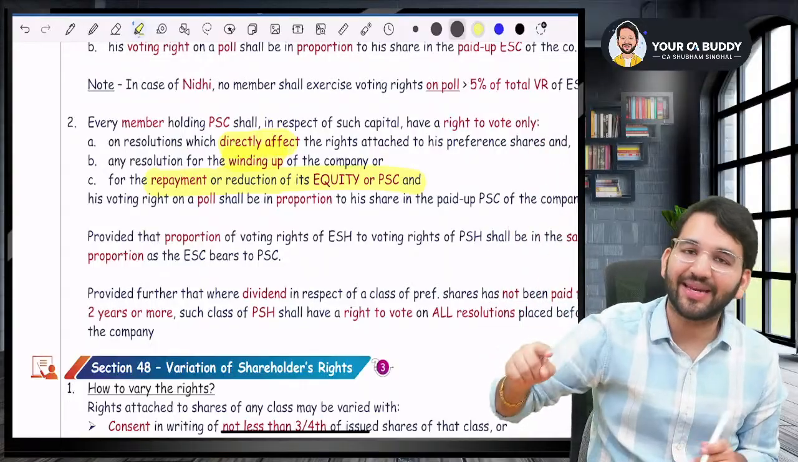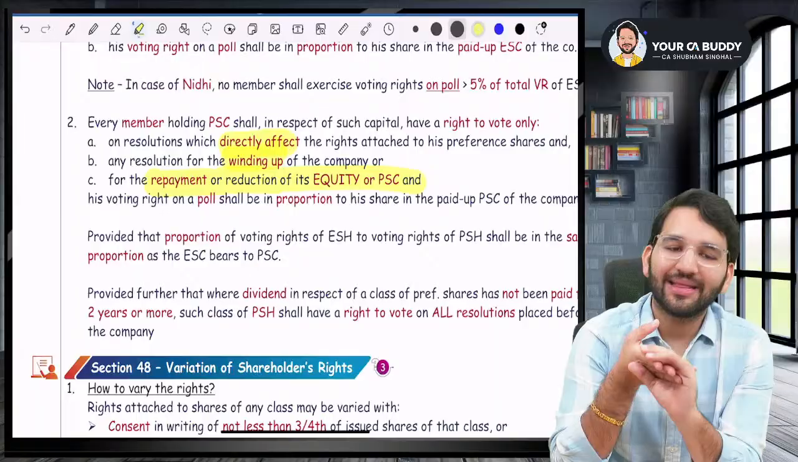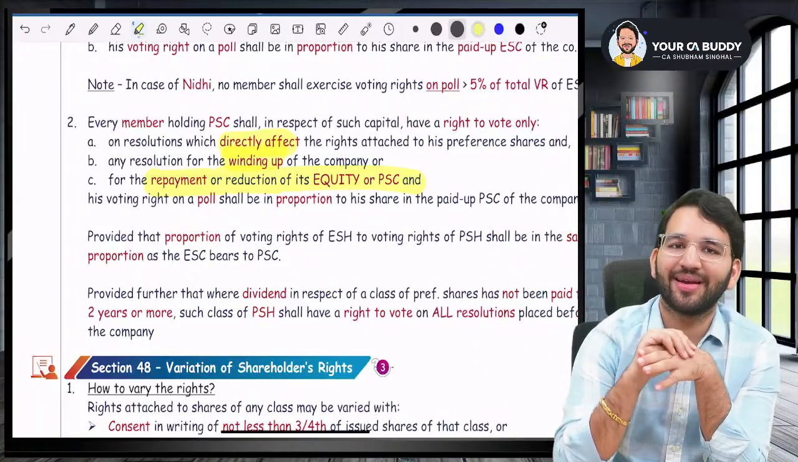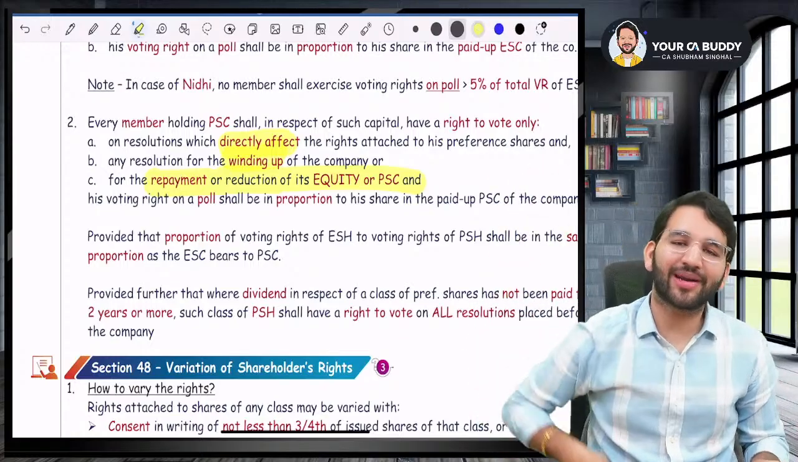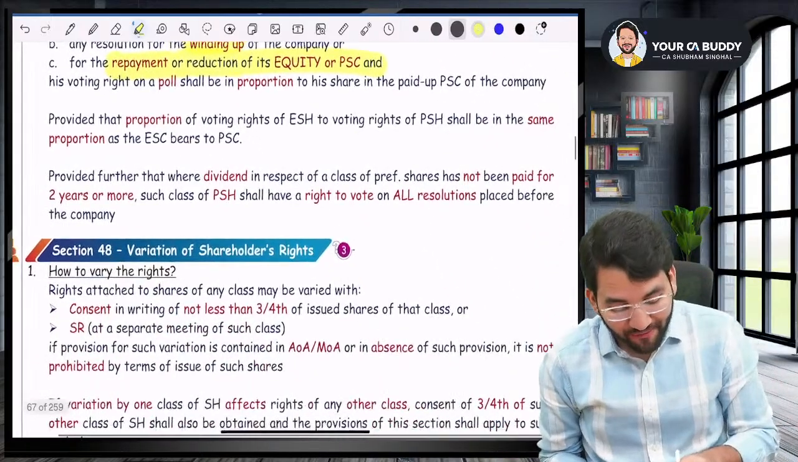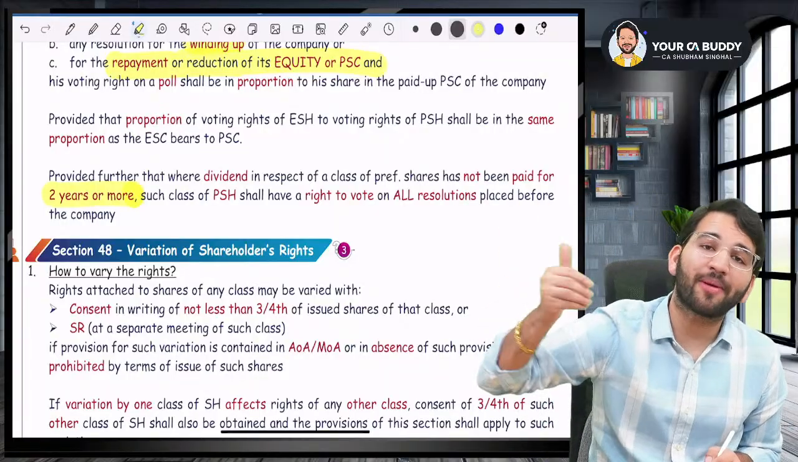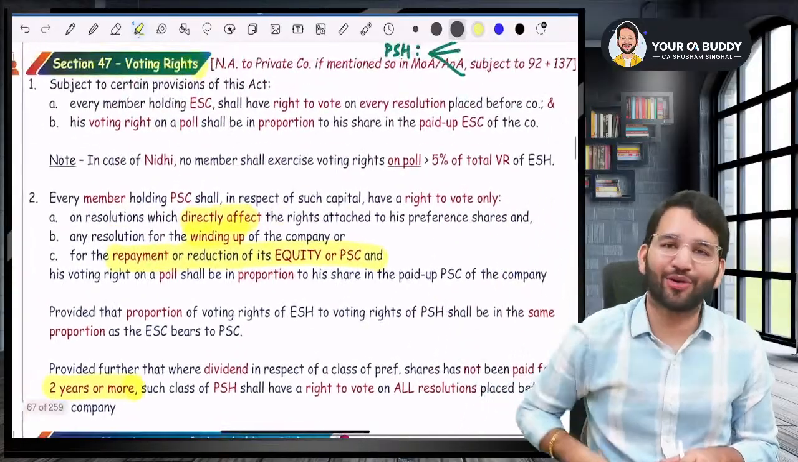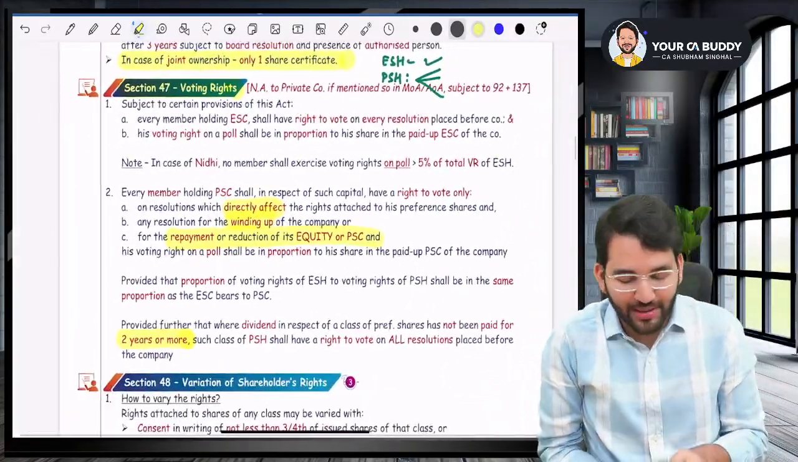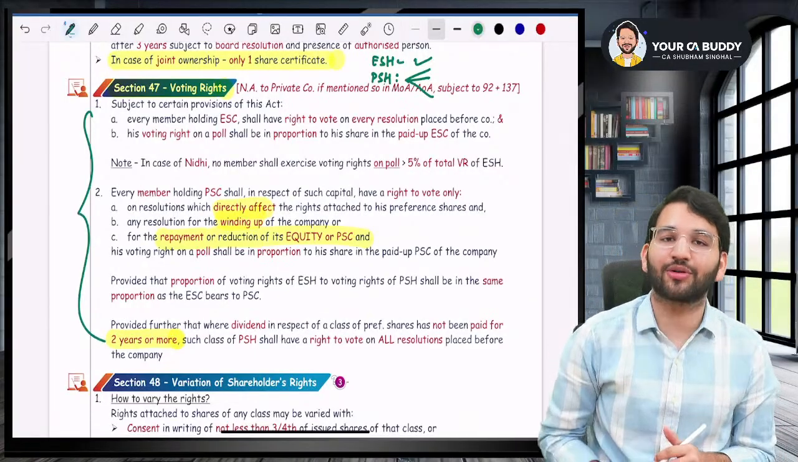If it is any of these three resolutions, that directly affects their interest, or winding up, or repayment of capital, in these three cases they vote in the resolution. But apart from that, preference shareholders cannot vote. But sir, if you have not paid dividend to a preference shareholder for 2 or more years, then in that case they will vote in that resolution also. This is section number 47, which talks about voting rights.